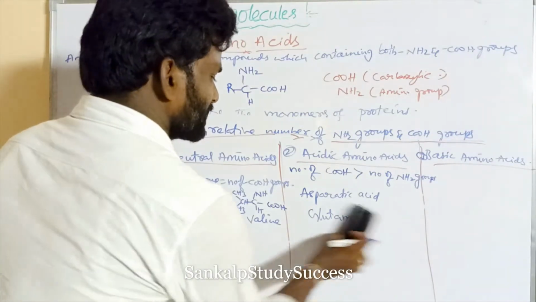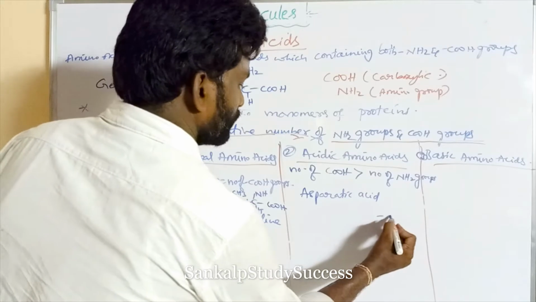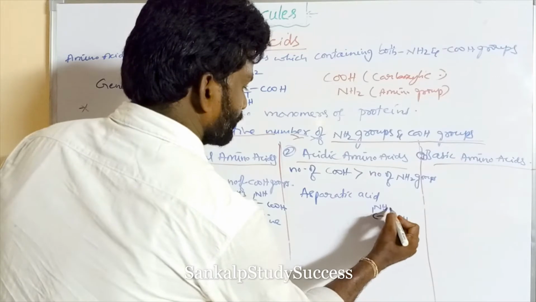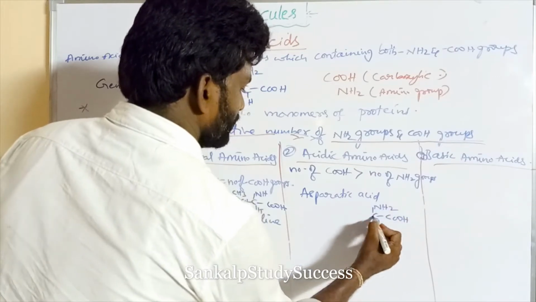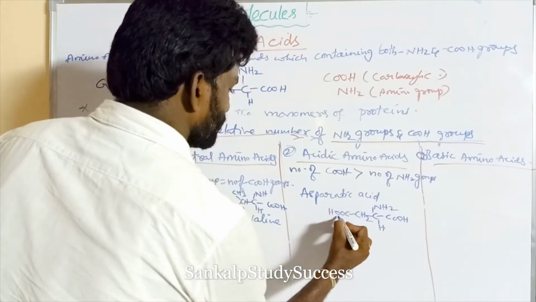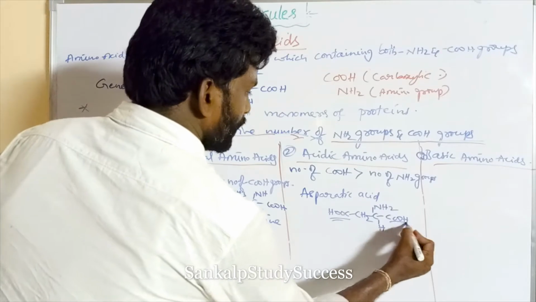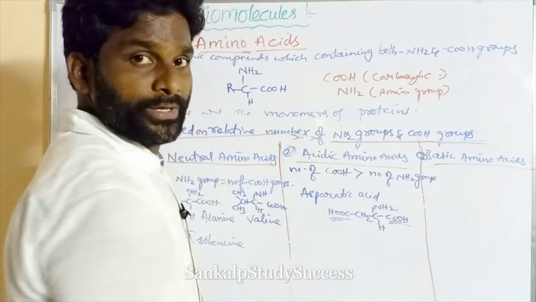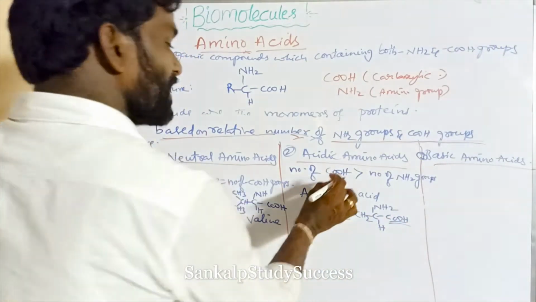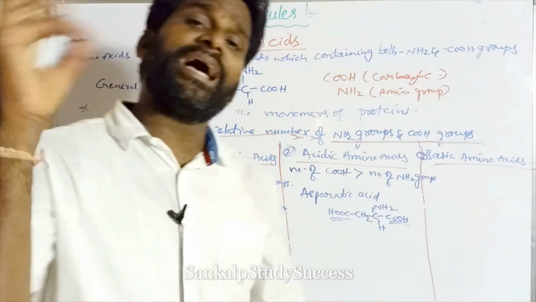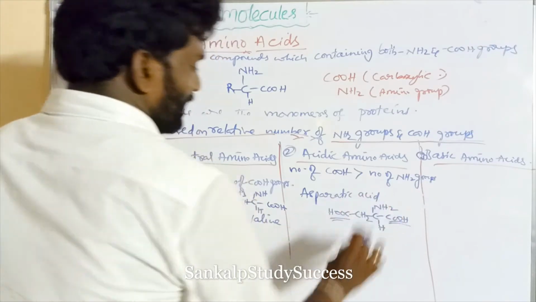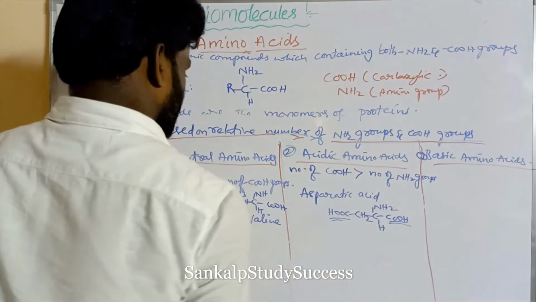So what is the structure of aspartic acid? We know its basic structure: NH2, C, H, COOH. Here R can be taken as CH2COOH. So here the number of COOH groups is 2, and the number of amino groups is 1. Which is more? COOH groups are more. If an amino acid contains more COOH groups than NH2 groups, it is an acidic amino acid, like aspartic acid. This is the structure of aspartic acid.